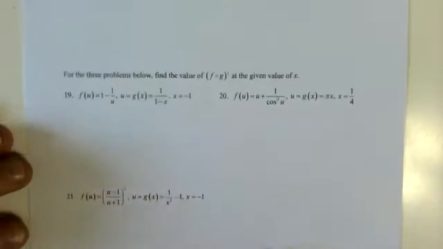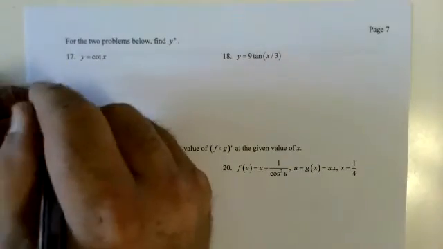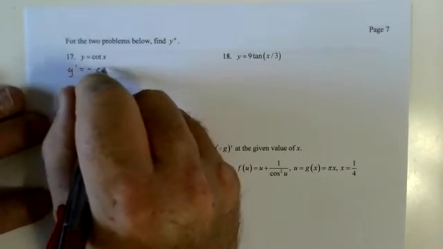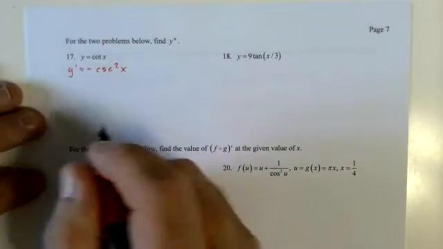Find the second derivative for these two. Y prime equals negative cosecant squared x. Always nice when it's just x.